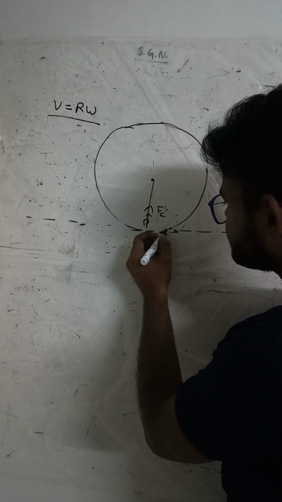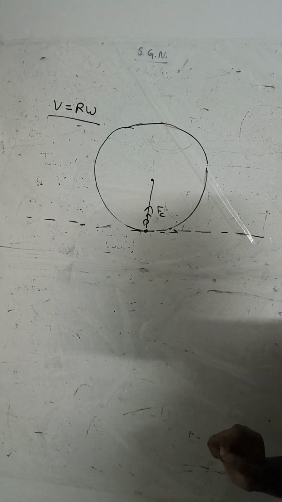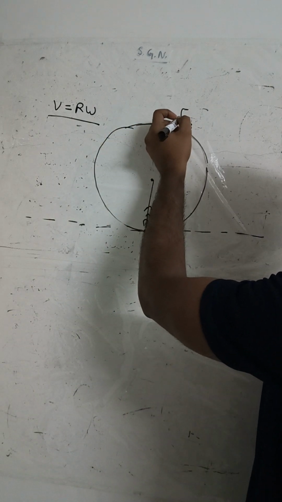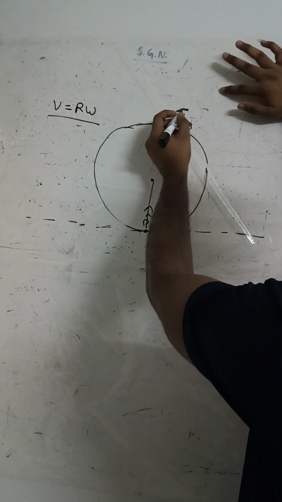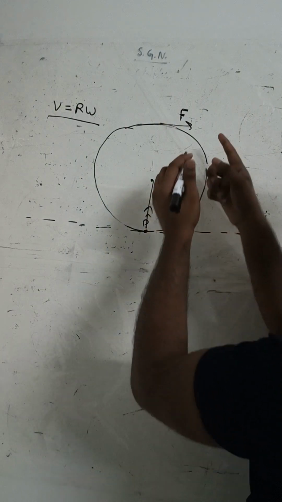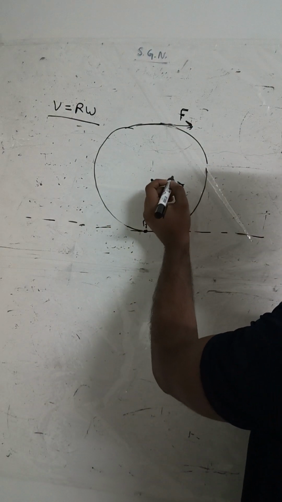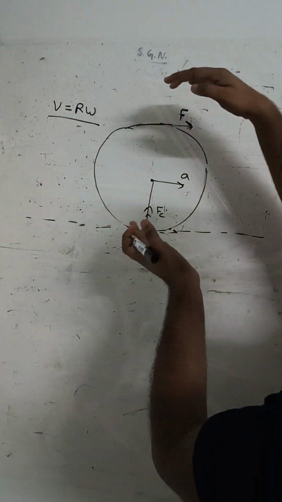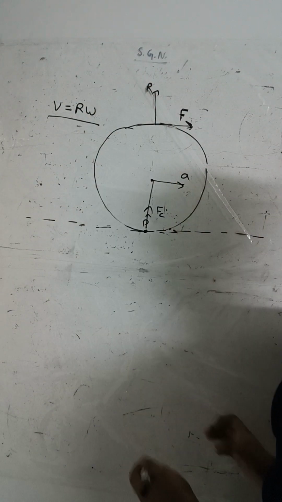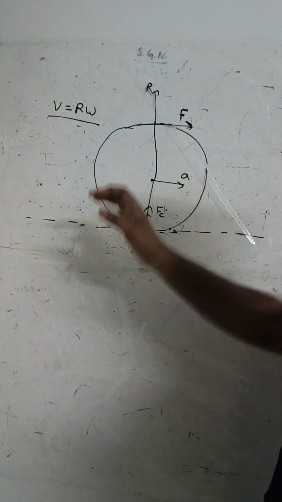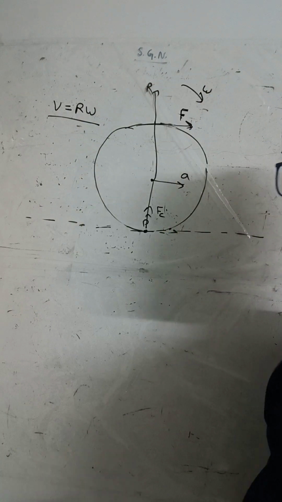Here in the horizontal there is no friction force when the body is in pure rolling motion. Let's suppose we apply a force F on this body. Let's suppose initially this body is at rest, and I apply an external force on it. So what will happen? The external force will provide it a linear acceleration. Also it rotates this body in the clockwise direction, because this is the force and let's suppose this is r in this direction. So r cross F, so omega should be in this direction.